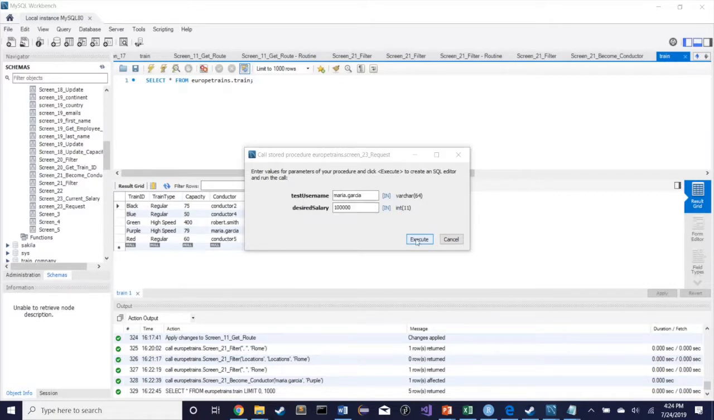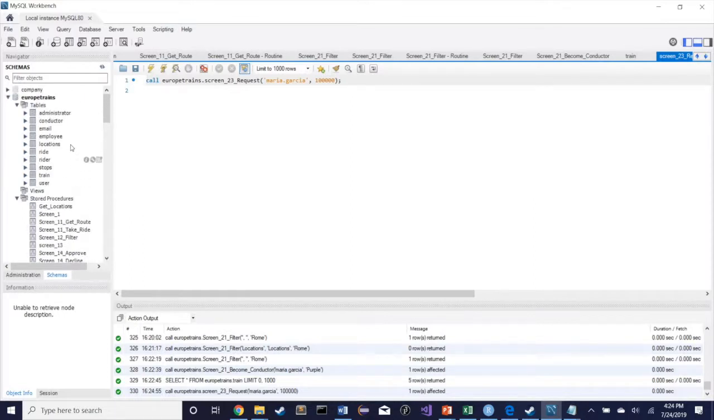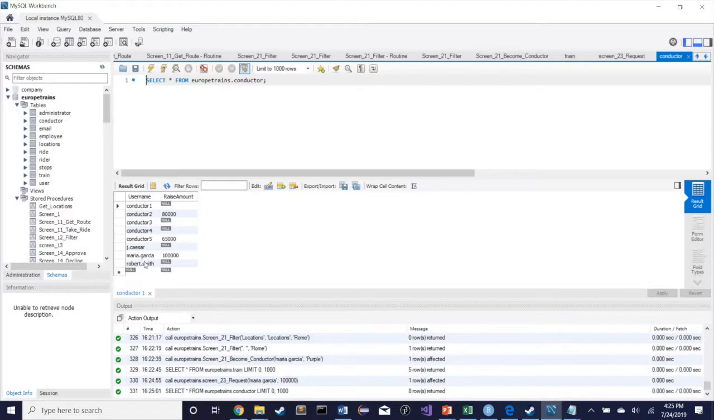So here in task 10, we have user Maria Garcia, and she wants a desired salary of $100,000. So we're going to update that, and now we can go check her desired salary. And she wants a raise, and there it is, you see that.